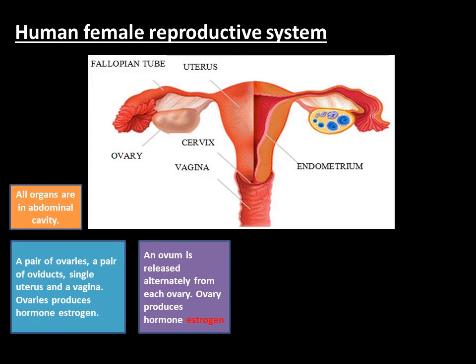Now the ovary produces what? It produces ova. Okay, it produces ovum. That is, the ovum is matured inside the ovaries. Okay, and alternately both the ovaries release one ova. That is monthly. मंथ में एक बार एक ओवा रिलीज होता है and it is alternately done by the ovaries.